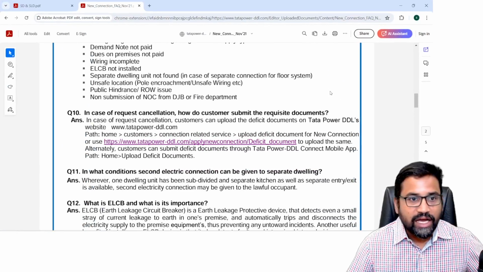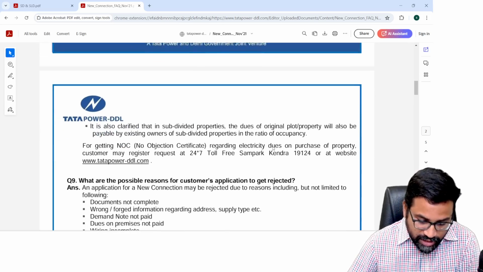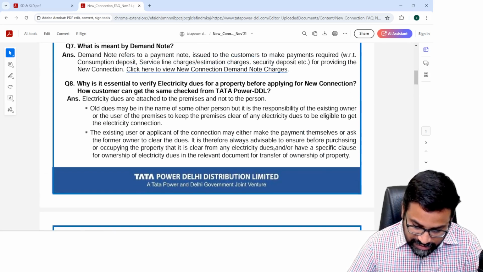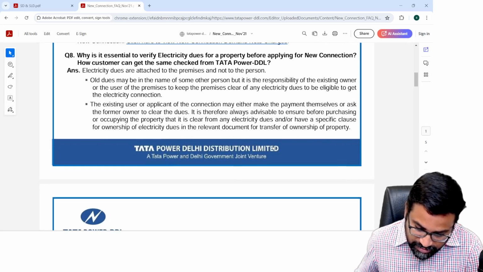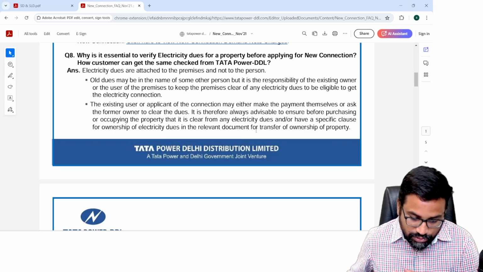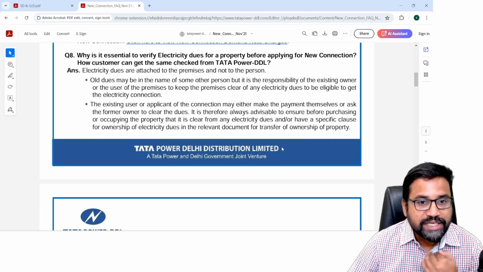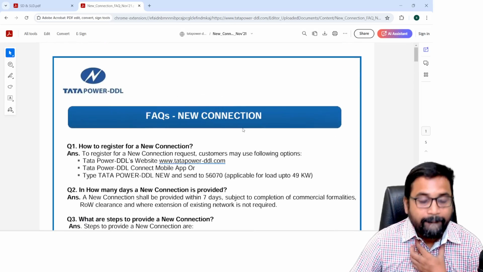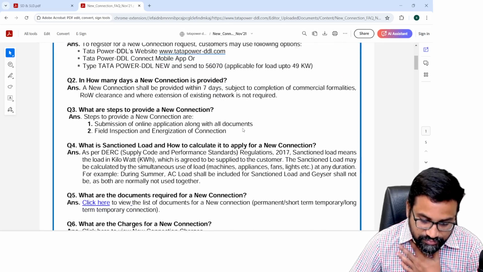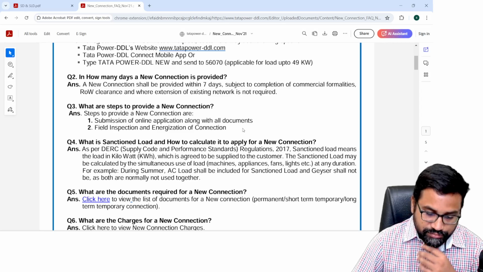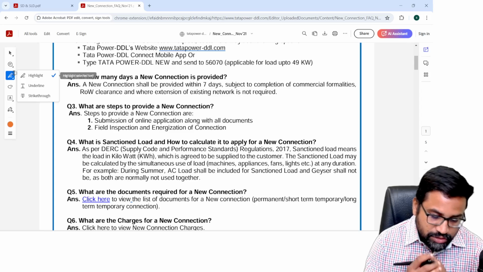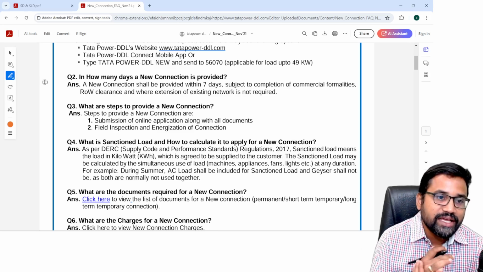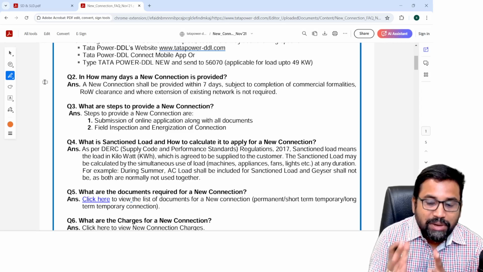I'm showing you here Tata Power. The Tata Group has a company called Tata Power, here Tata Power Delhi Distribution Limited, which is generating and distributing electricity in Delhi. Now, suppose I want to take a new connection. Whenever you want to take a new connection, you need to make some security deposit. Electricity companies will take some amount in advance.